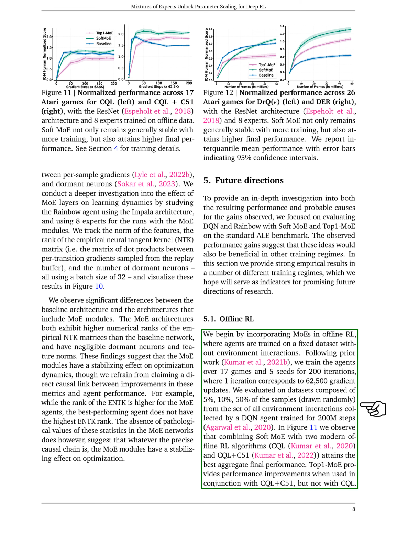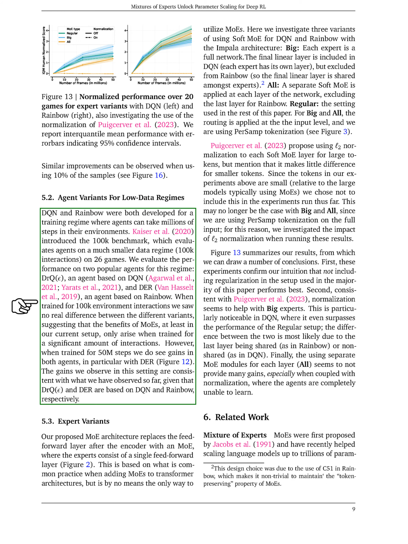Section: Agent Variants for Low Data Regimes. In this section, we explore different approaches for adapting agents to work with limited data. Traditionally, agents like DQN and Rainbow are trained with millions of interactions within their environments. However, a new benchmark has been introduced that evaluates these agents with just 100,000 interactions across 26 games.